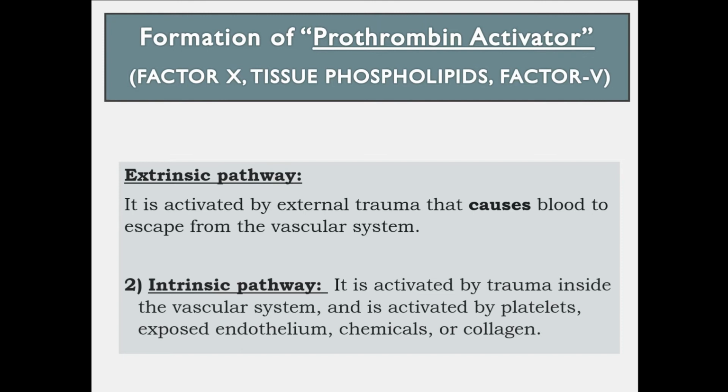Now we will have a brief review of the cascades of coagulation. Up till now we have studied that for the coagulation process, prothrombin activator is very important because it converts prothrombin into thrombin, and thrombin then converts fibrinogen into fibrin fibers. So the main thing that we need is prothrombin activator, and without it, the clotting cascade will not continue. Coagulation will not occur, fibrin fibers will not form, and fibrin fibers are the most important thing for clotting.